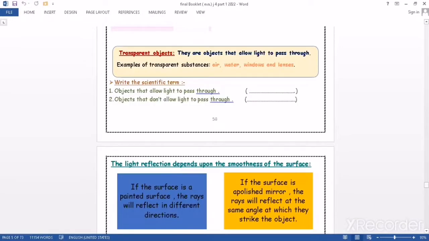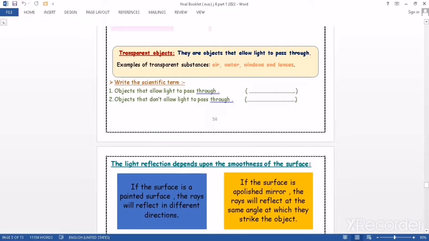The second type of material that we may face when we shine the light on objects is transparent objects. What is meant by transparent objects? Transparent objects are objects that allow light to pass through them, so we can see what is behind them. Like what? Like air, water, windows, and lenses, and so on. That's why when we look through a window, we can see what is behind it through the glass, because it's a transparent object. So now we can conclude that we have opaque and transparent objects.